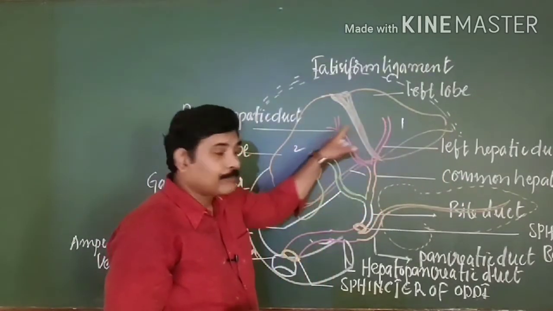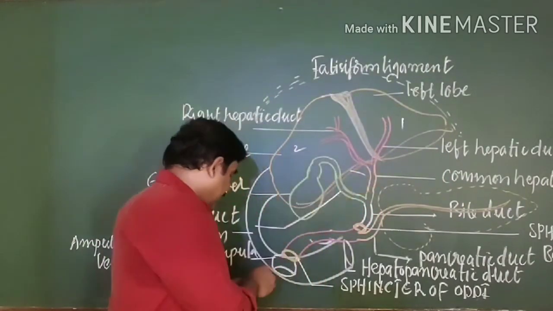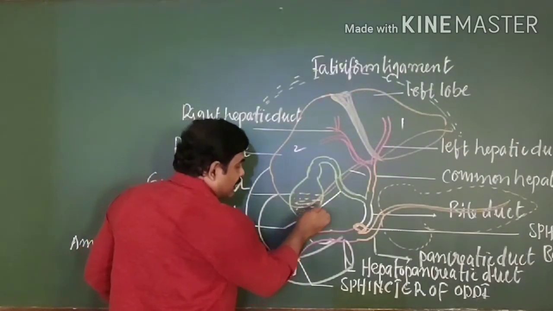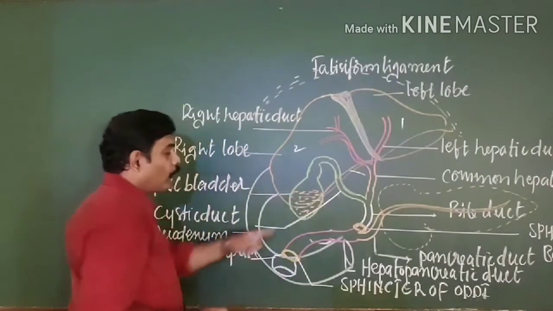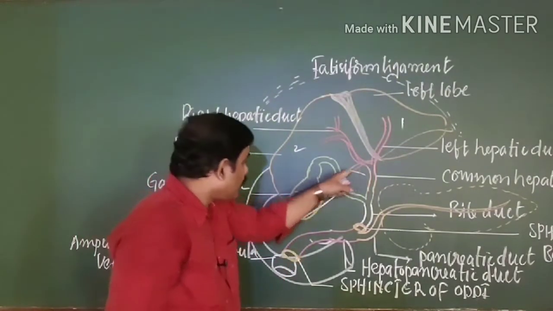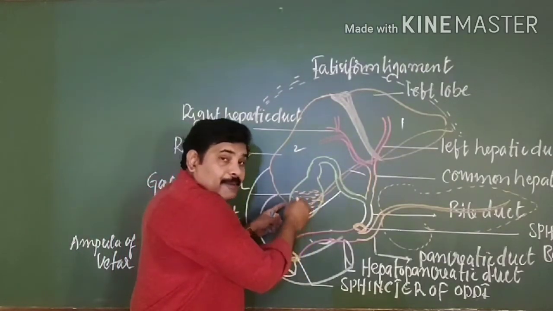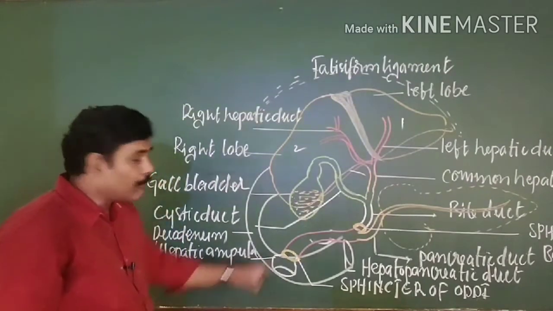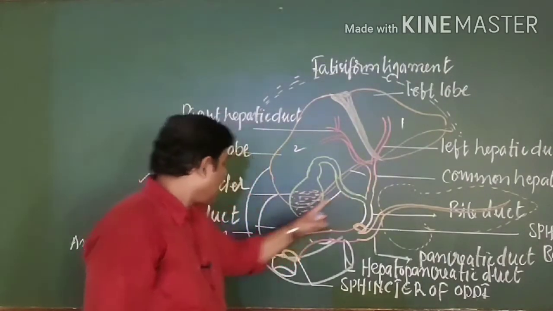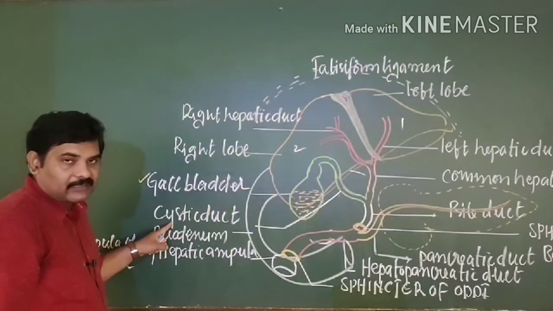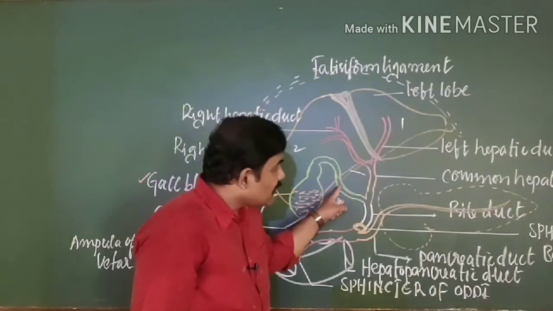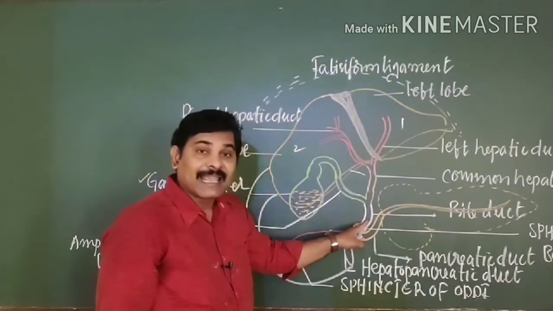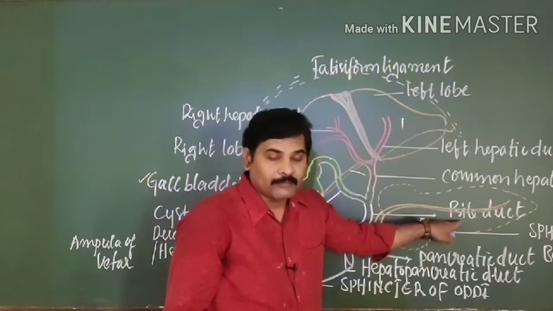Initially, the bile juice that is produced from the liver is collected in the gallbladder, and the concentrated bile juice will be formed here. There you can see a pear fruit shaped, sac-like structure, which we call the gallbladder. From the gallbladder, a duct arises, and this duct is known as the cystic duct. The cystic duct as well as the common hepatic duct, both of them combine together and form the common bile duct.